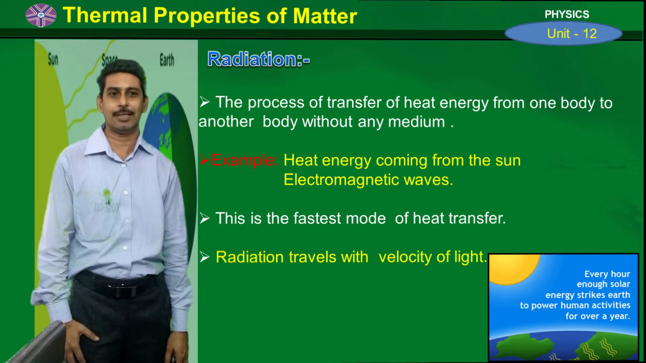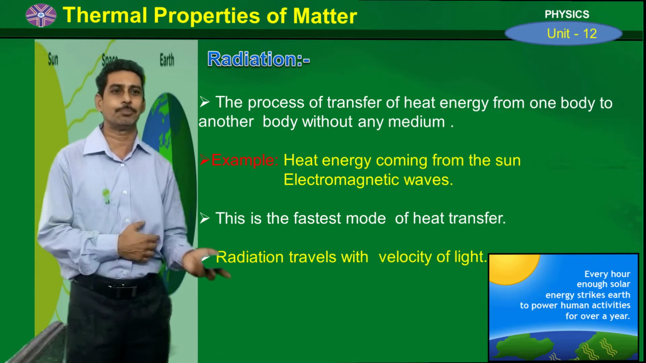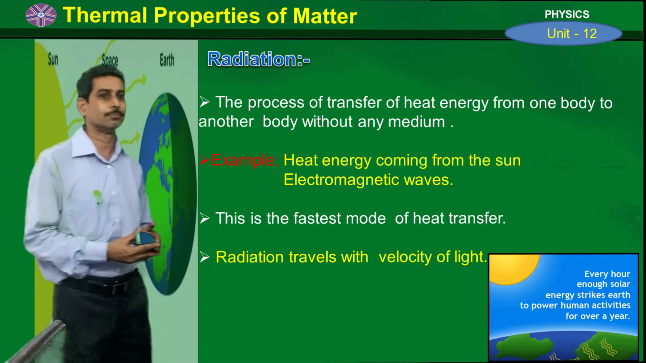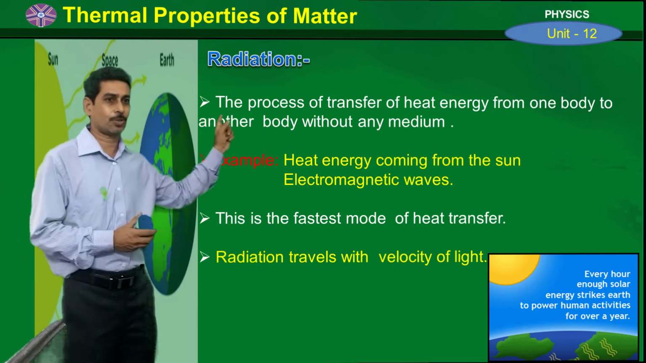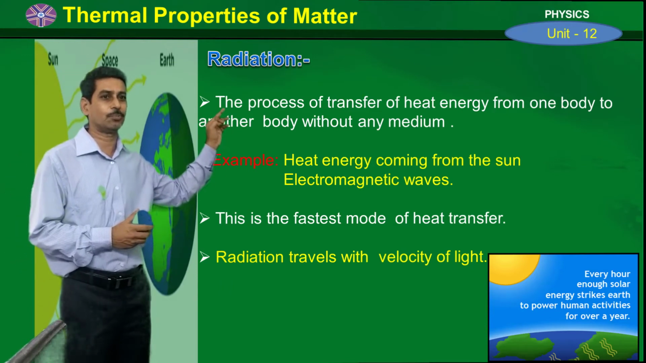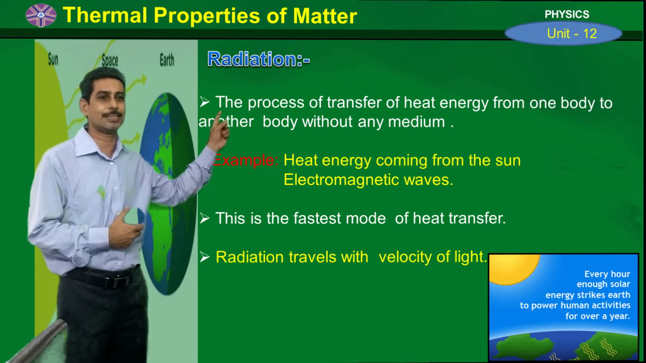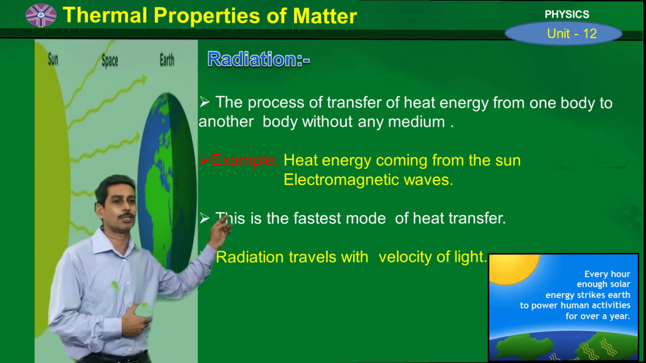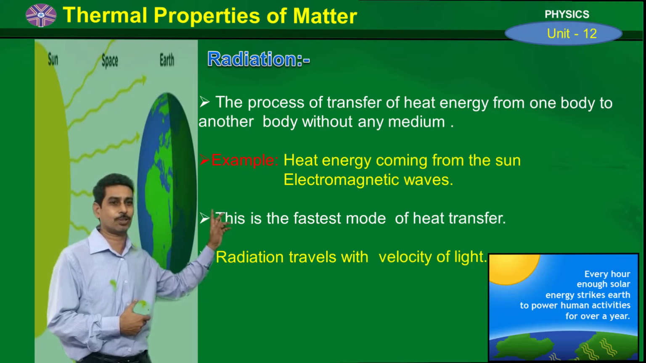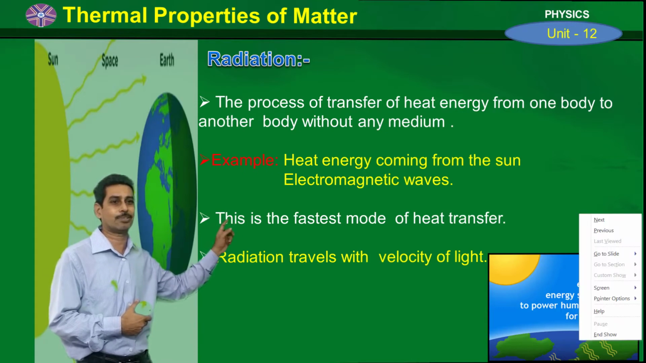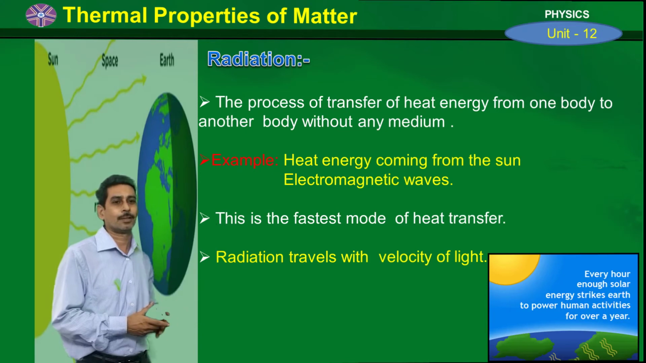So let us see once again. Radiation is the process of transfer of heat energy from one body to another body without any medium. The example for radiation is heat energy coming from the sun, or you can also take electromagnetic waves. And among all the three methods, radiation is the fastest mode of heat transfer, that is, it travels with the velocity of light. So this is about radiation.